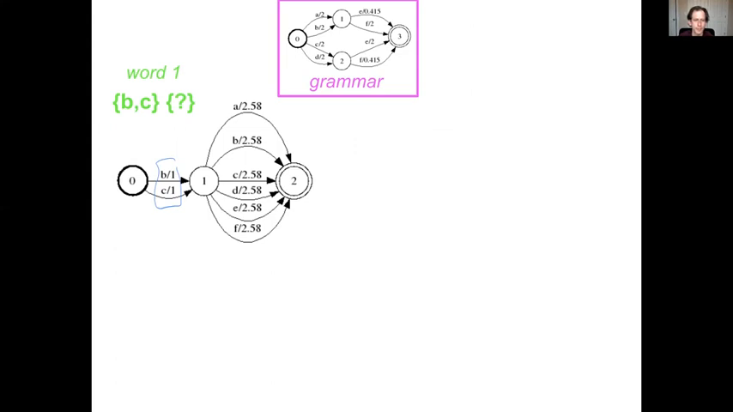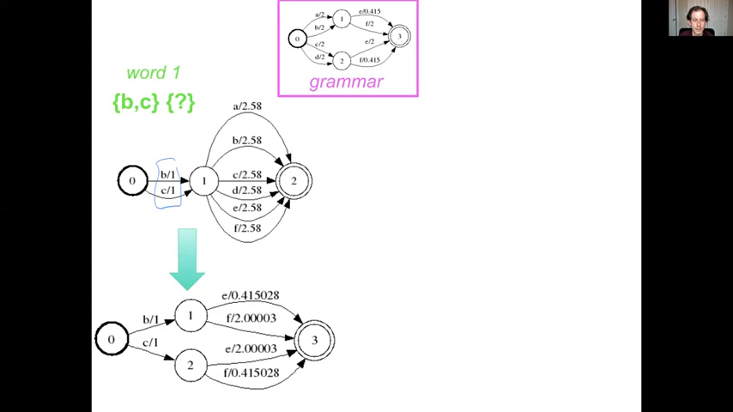If I intersect this with the grammar, then I get this automaton, which represents an interesting contingency. I still don't know whether I saw B or C, but the contingency is that if I saw B, then I'm going to see probably E next and maybe F. If I saw C, then I'll probably see F next, maybe E. Now let's imagine that I subsequently get input about the second word.